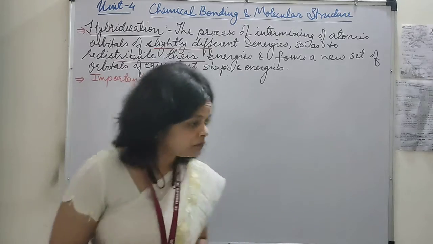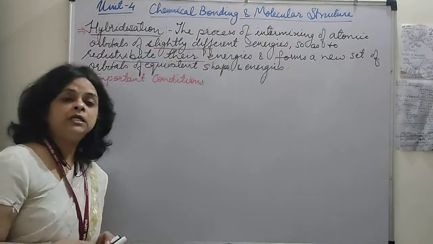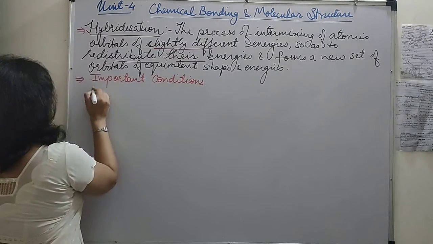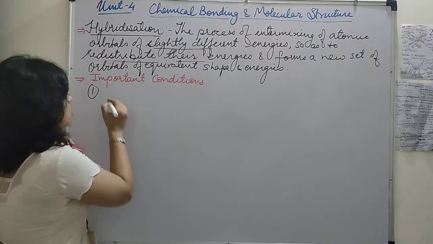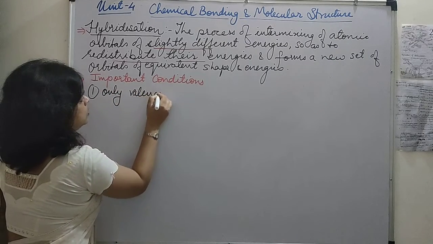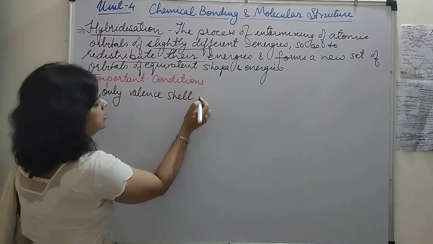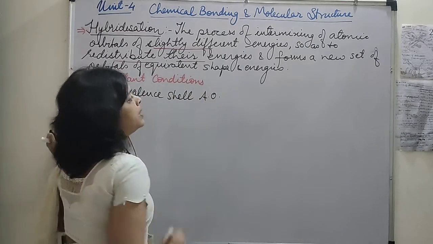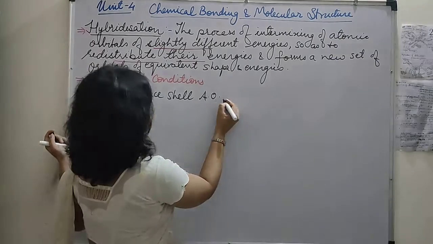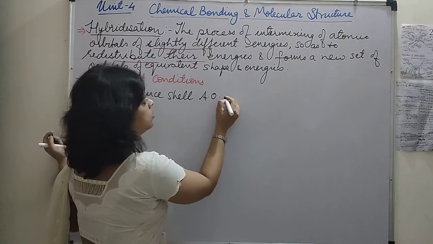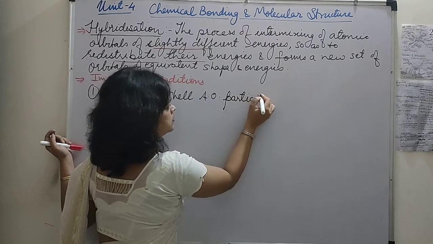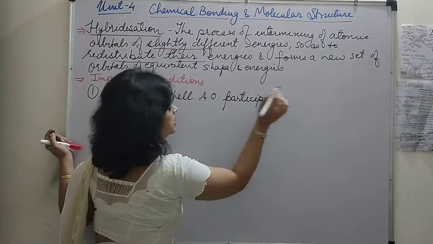Okay, now we will go through some important conditions during the hybridization. The first one, it is very important: only valence shell atomic orbitals participate in the overlapping, here in the intermixing process. Only the valence shell atomic orbitals participate in hybridization, not the inner ones.